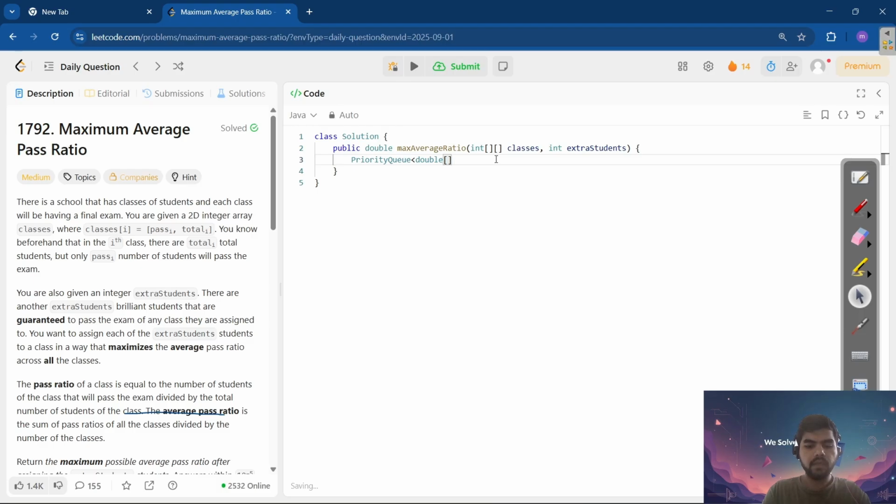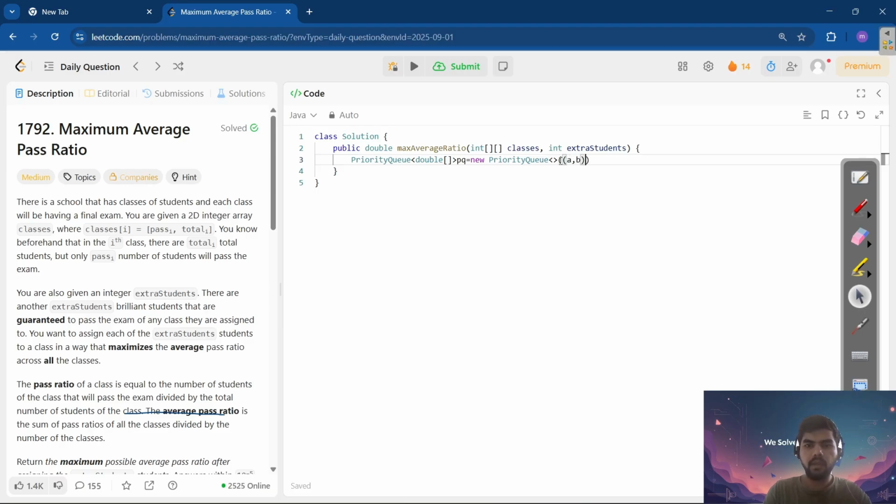We'll take double here because our return type is double and we are dealing with averages, correct? PQ equal to new priority queue. Then we have to find the maximum one, so we have to sort this in reverse order. How can we do that?